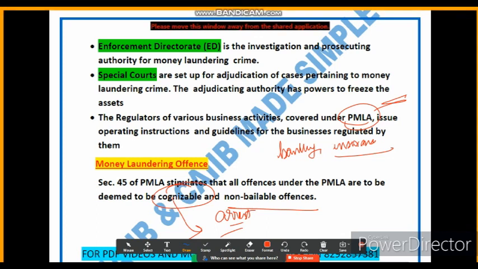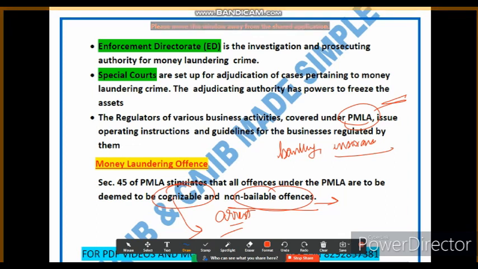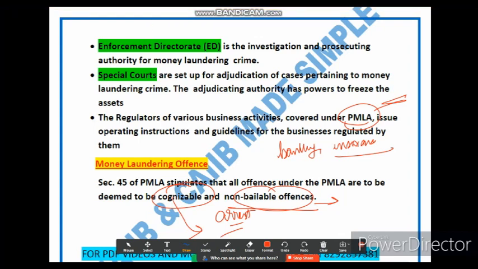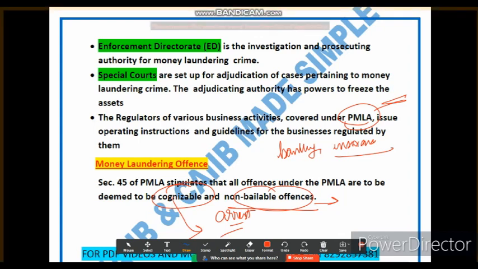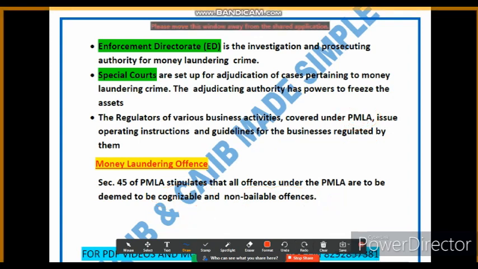And what is the meaning of non-bailable offence? Non-bailable offences are those where bail is not granted as a matter of right and can be decided by the court based on specific conditions. This provision ensures that money laundering offences are treated seriously and allows law enforcement agencies to take immediate action. For example, if someone is suspected of being involved in a significant money laundering scheme, police can arrest them without a warrant and begin the investigation. Hopefully you have understood this concept. Now let's move to the next slide.